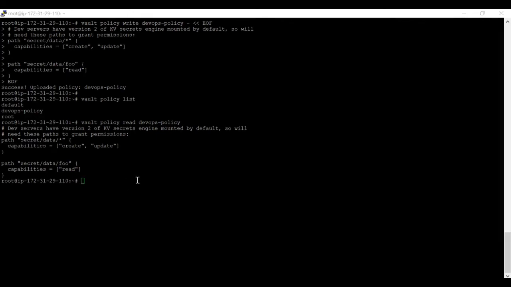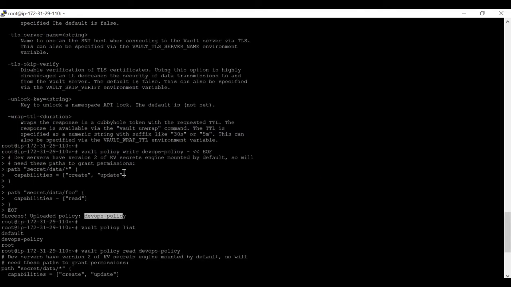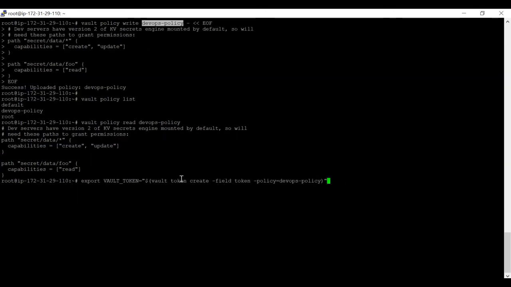Okay guys, now we are entering section 2 in the policies, and here we are going to test it. Let me explain the command. We are exporting the Vault token, and this is the command where we are creating the token. So vault token create, we are giving the field token, and for policy we are applying the DevOps policy, the same policy which we have created here. This is the DevOps policy, right? The same policy we are going to apply under this token. So let's start. Okay, we have successfully exported it.